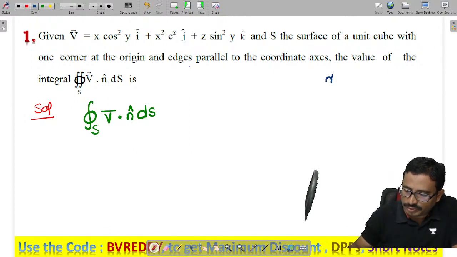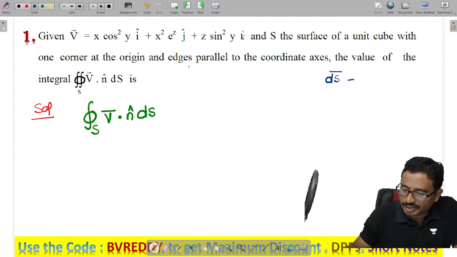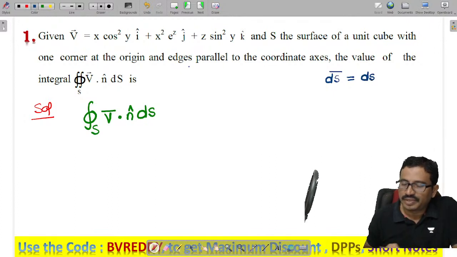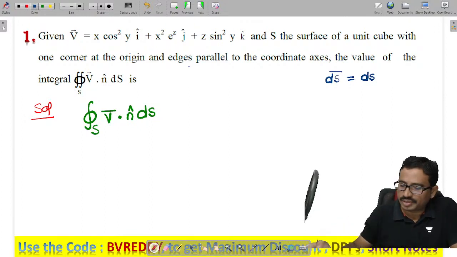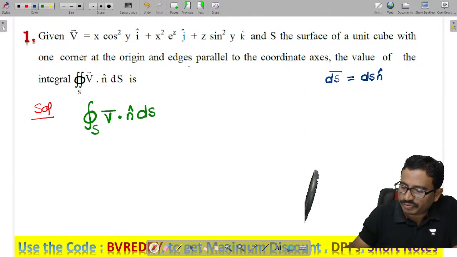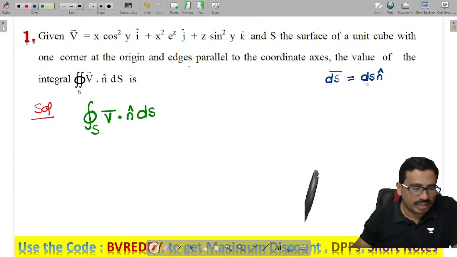In general we write ds bar as a vector quantity, with a magnitude ds, and the direction of the surface area normal to the surface. To indicate the normal direction we use a unit vector n cap, where n cap is a unit vector normal to the surface. Generally this is the way we follow.